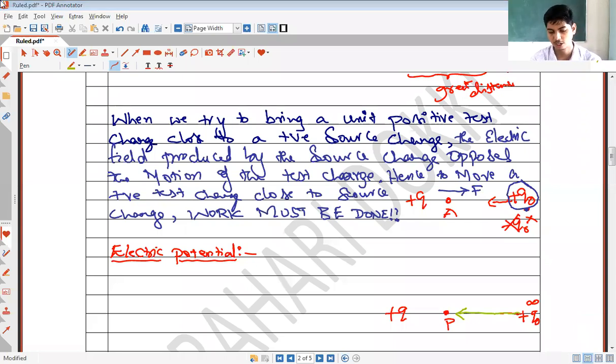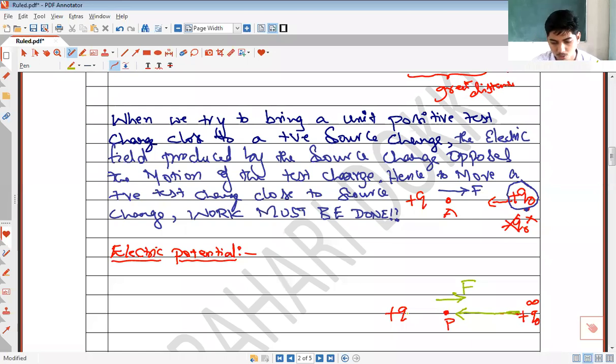No. In order to bring this test charge from infinity to point P, I have to do some work against the electric force, isn't it? Once I start moving this test charge close, the source charge starts exerting electric force on the test charge in this direction. We are trying to move the test charge towards left and the electric force acts on it towards right.